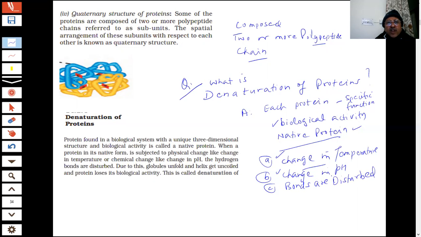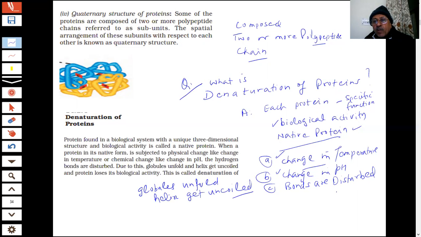And if the bonds are disturbed, the globules unfold and the helix gets uncoiled. The globules unfold and the helix will get uncoiled. The protein will lose its biological activity.